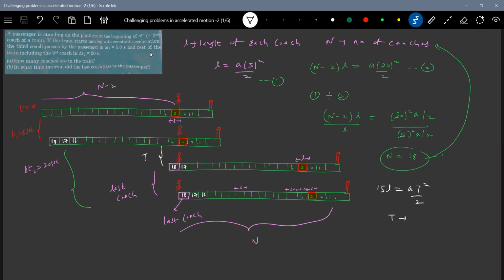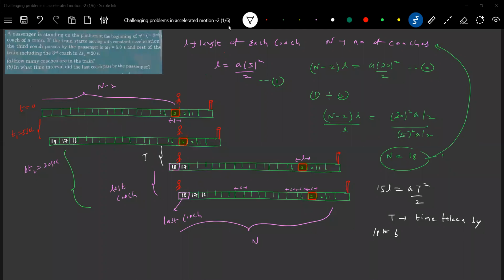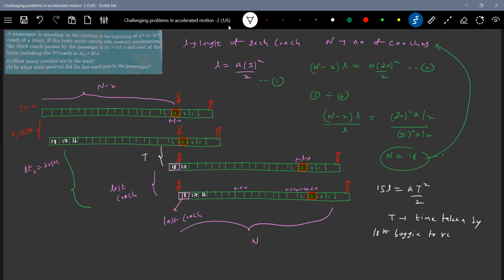So what is T we should get? Time taken by the 18th bogey to reach the passenger, the front end.